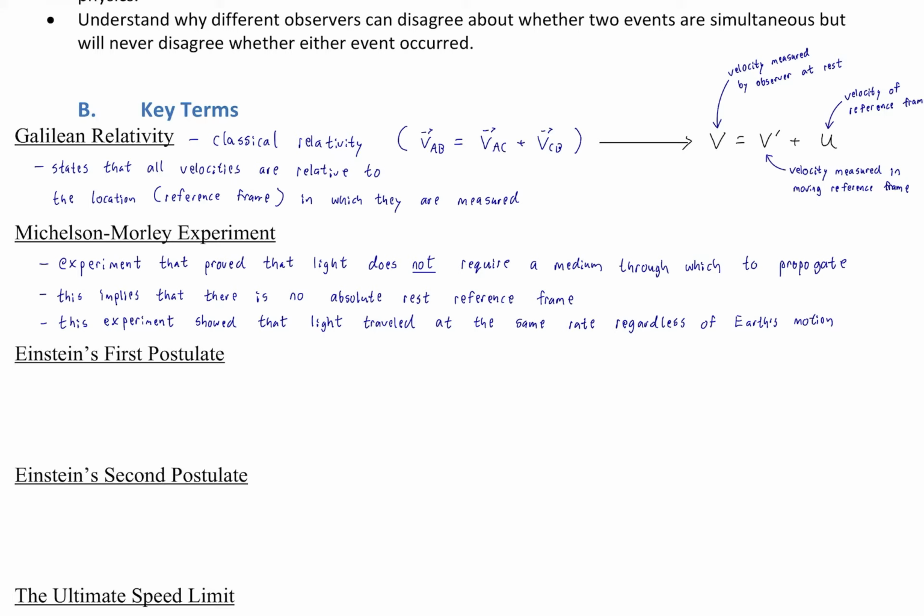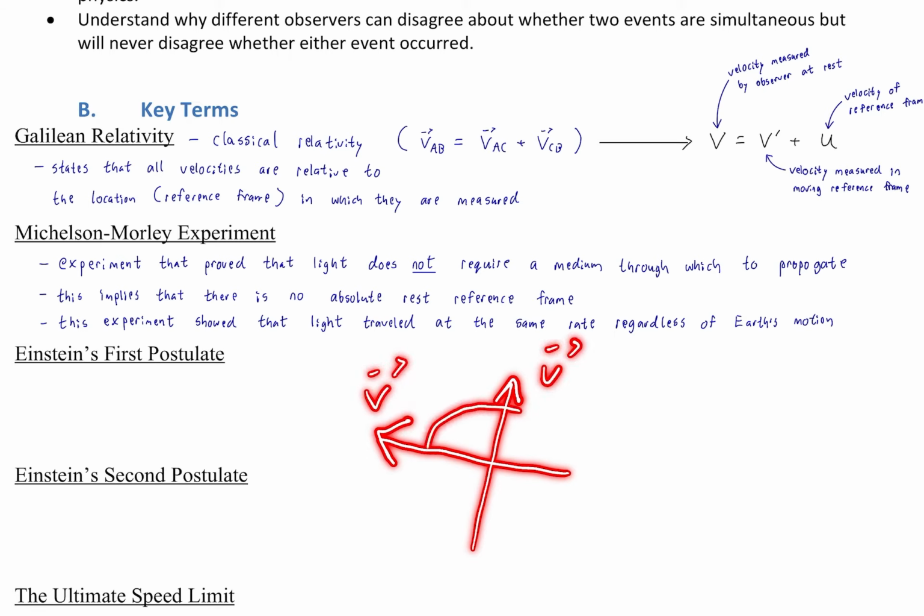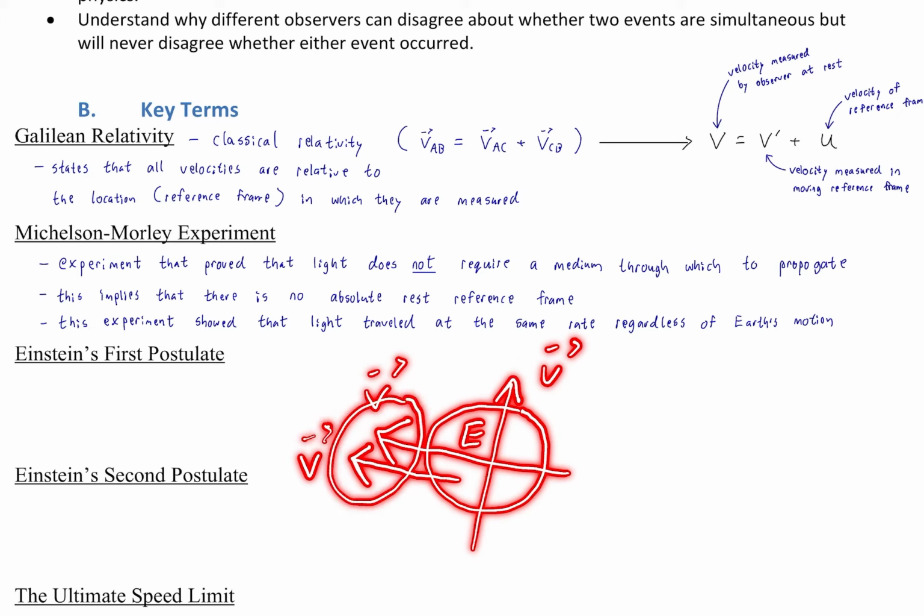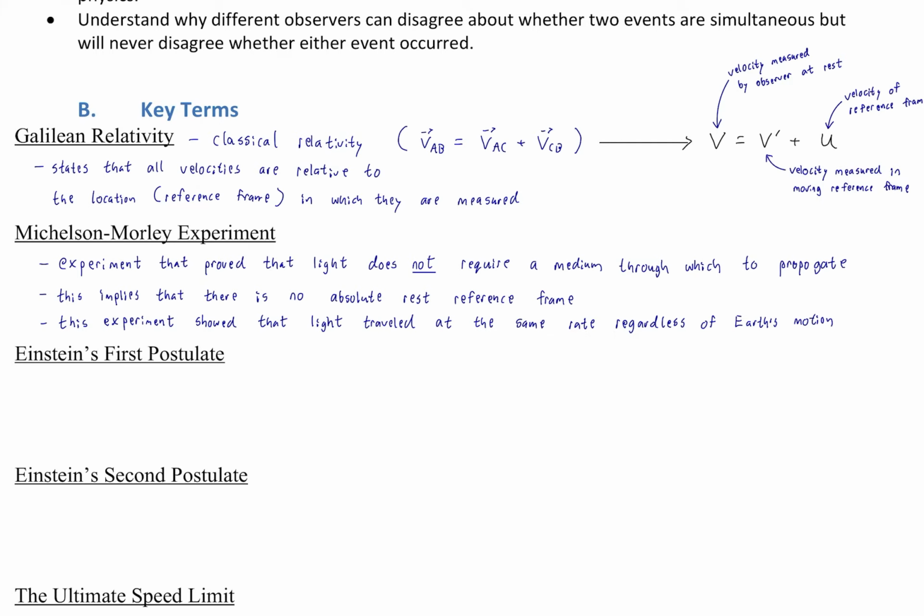Essentially, if you consider laser light in one direction, laser light in another direction, that's just the velocity of the light, and then you consider the planet Earth moving in a direction relative to one of the laser lights, there is no effect if the laser light was shined parallel to the motion of Earth or perpendicular. And that proved that an absolute reference frame, in other words, the ether, did not exist.